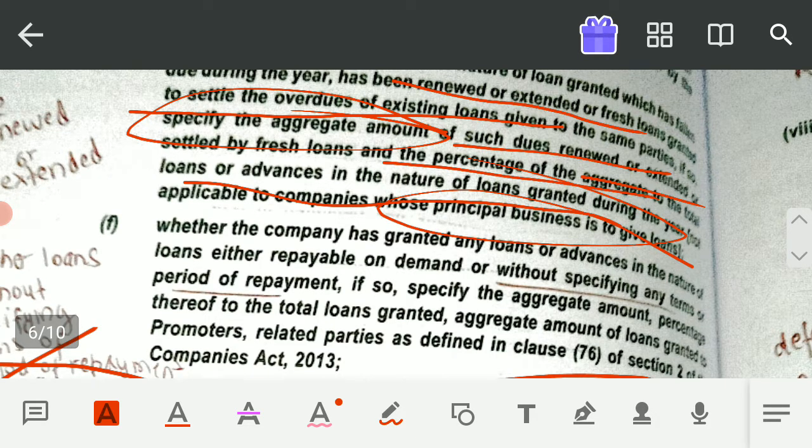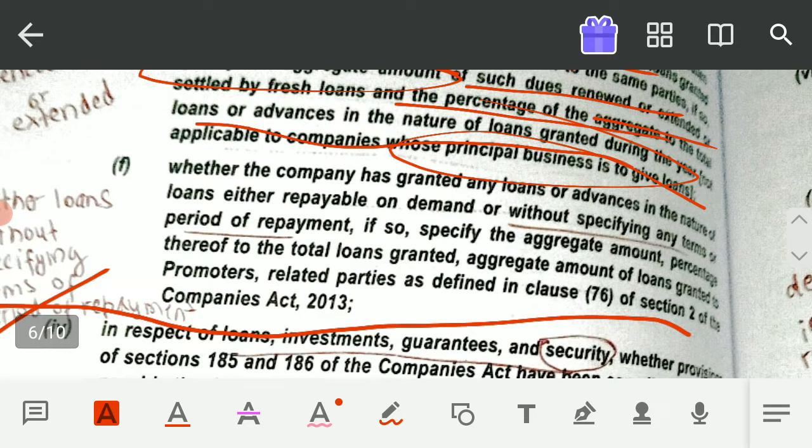So you have to check whether it is so. That means whether the terms or period of repayment are not specified, and if it is so, then you have to specify in your audit report that all these loans and advances are given without any terms and conditions of repayment. Okay, so all these kinds of loans and advances should be shown separately.